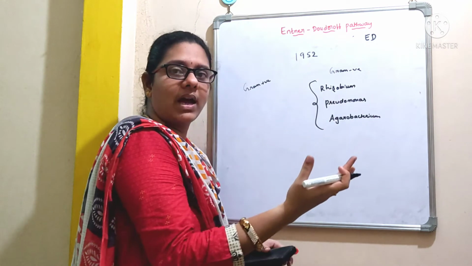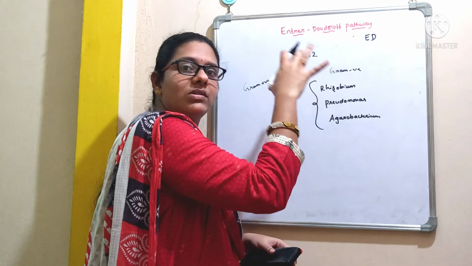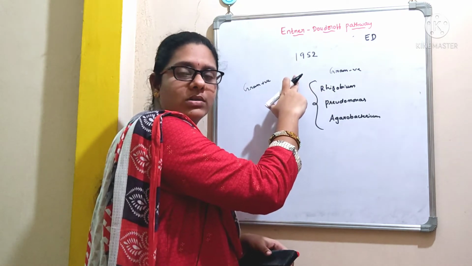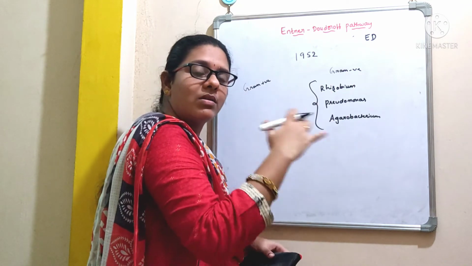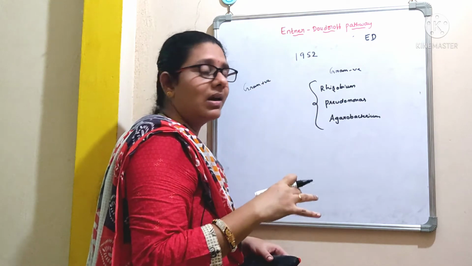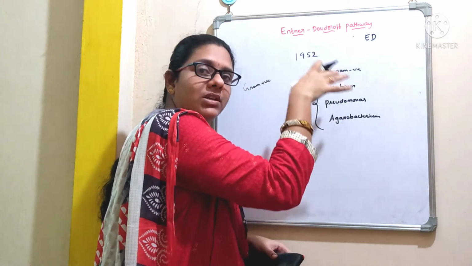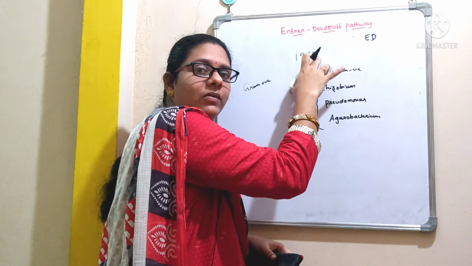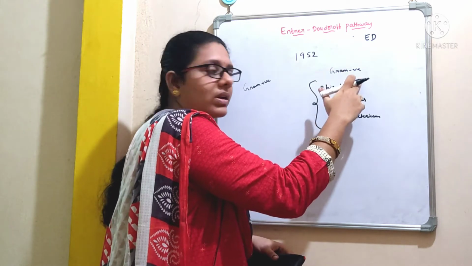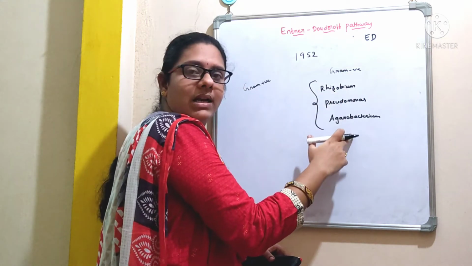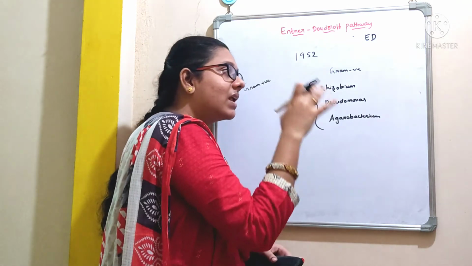See, apart from glycolysis, this is a pathway which is used for the oxidation of glucose. Most of the bacteria will undergo glycolysis and HMP shunt, but this ED pathway is a substitution where we can see this pathway in some of the gram-negative strains like Rhizobium, Pseudomonas and Agrobacterium, and it is rarely found in